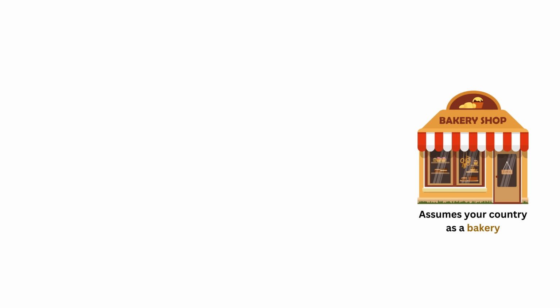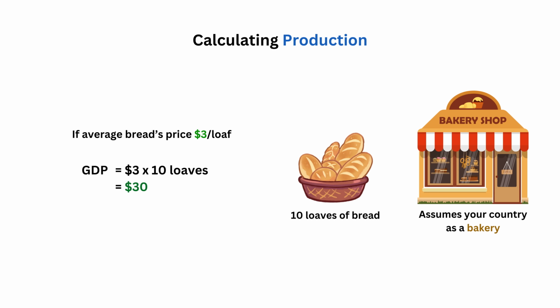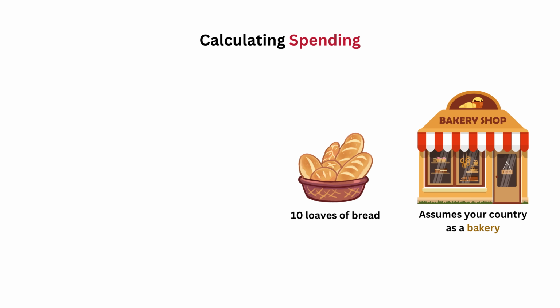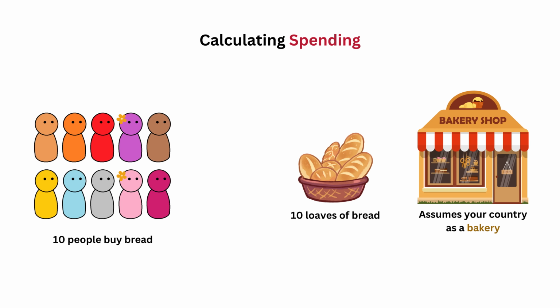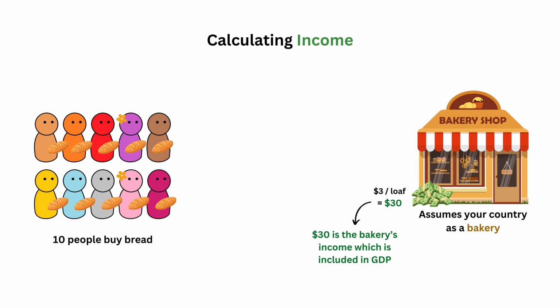A simple example: if a bakery produces 10 loaves of bread, then by calculating the production, the 10 loaves of bread times the average price of bread, which let's say is $3, so the GDP is $30. Now, if you calculate the spending, let's say there are 10 people buying the bakery's bread, each one buying a loaf for $3, which is also $30 as GDP. And if calculating the income, as 10 people each buy one loaf of bread for $3, then the bakery's income from selling 10 loaves of bread is $30, which is the GDP.